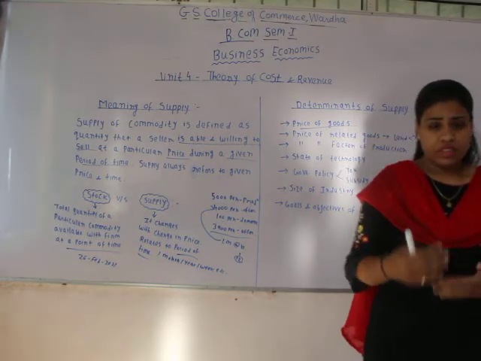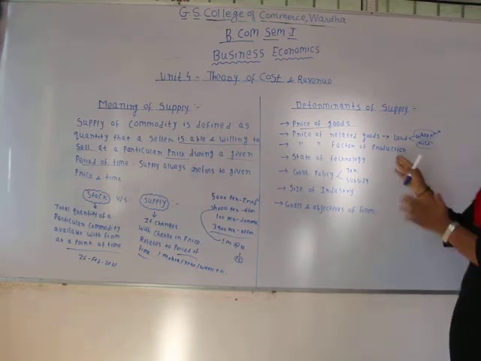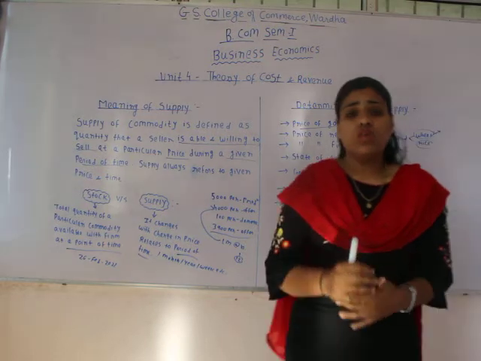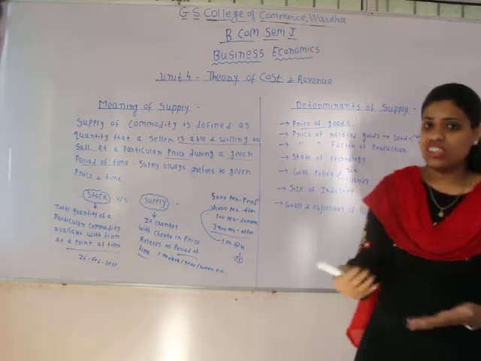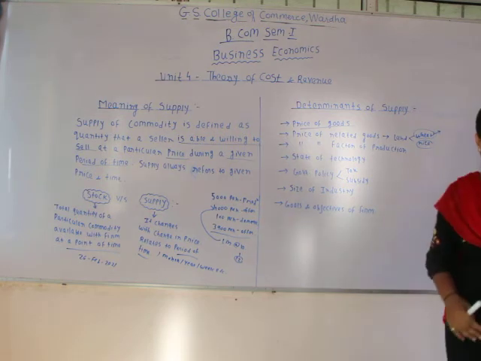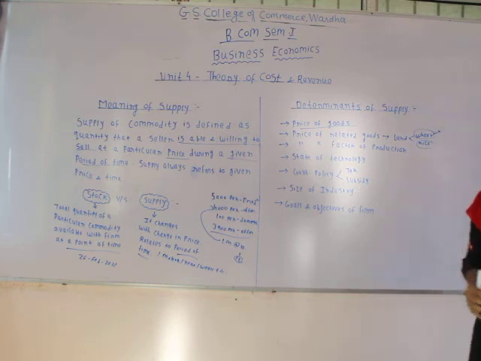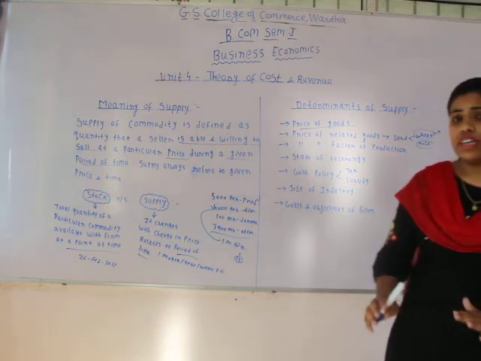As the demand for these factors increases, their price also increases. And when the factors of production are costly, what happens? The cost of production increases. And when the cost of production of a particular commodity increases and the price remains constant, the profit of the firm declines during a given period of time.